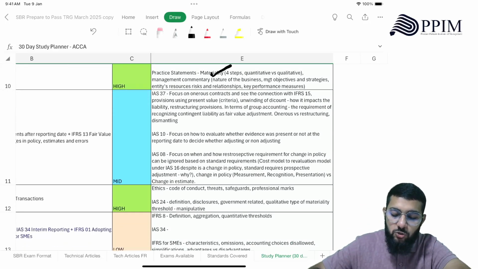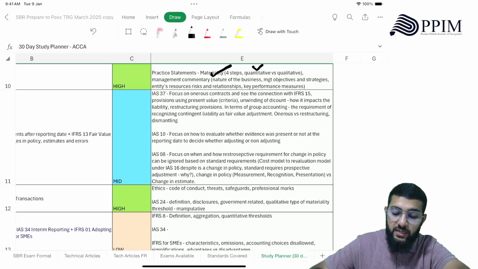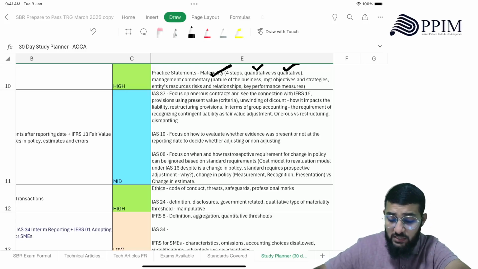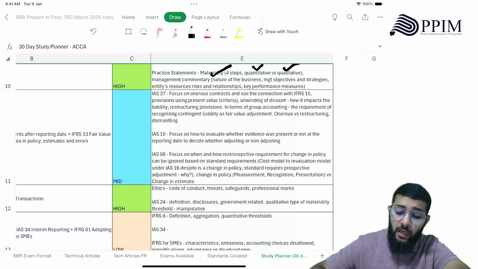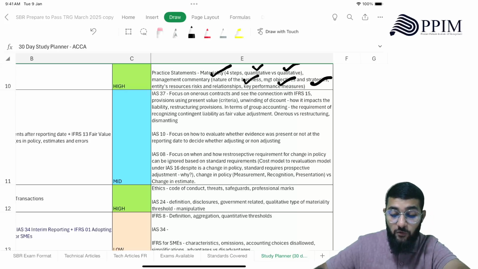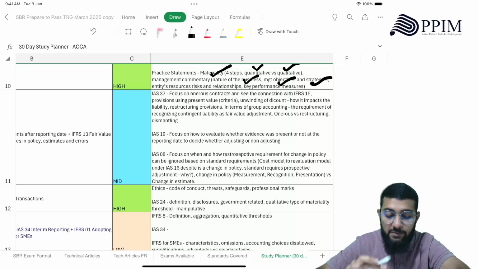This is practice statement 2, which is materiality. So 4 steps. What are the 4 steps to do a materiality judgment? Then what is quantitative versus qualitative, right? Factors of materiality. Then practice statement 1, which is management commentary. The nature of the business, management objectives and strategies, entities' resources, risks and relationships, key performance measures. So these are the main elements of IFRS practice statement 1.